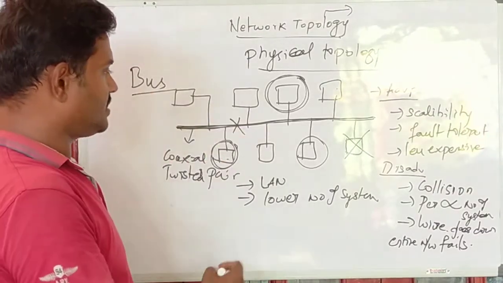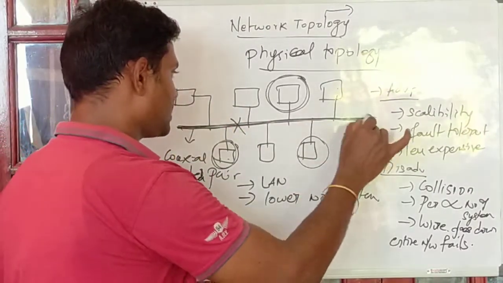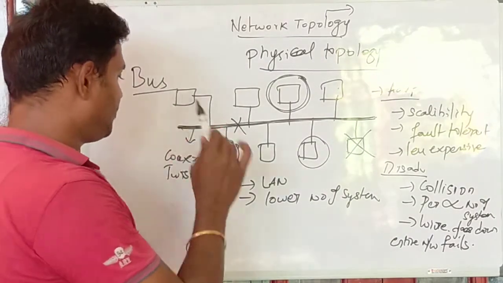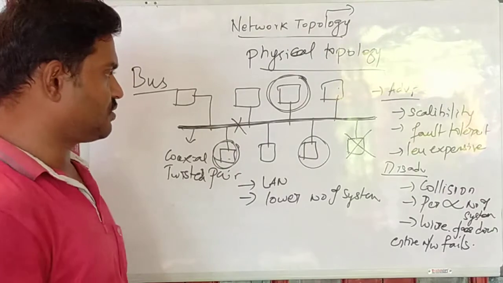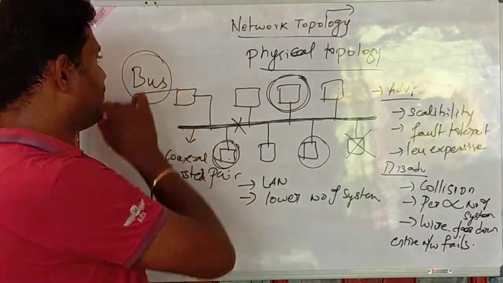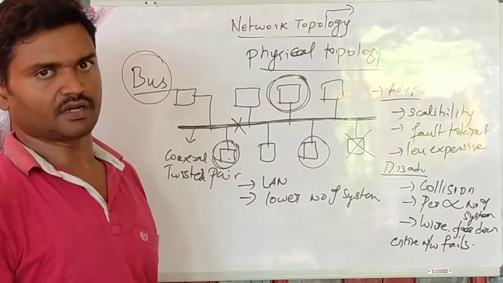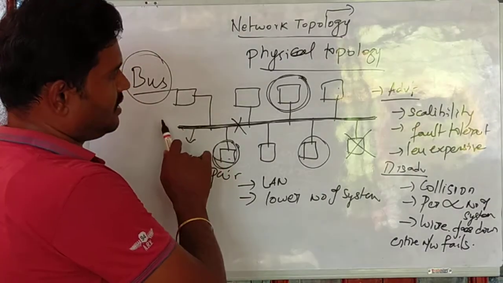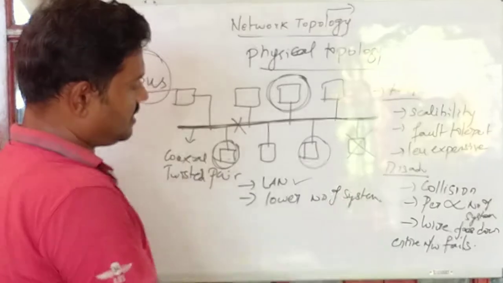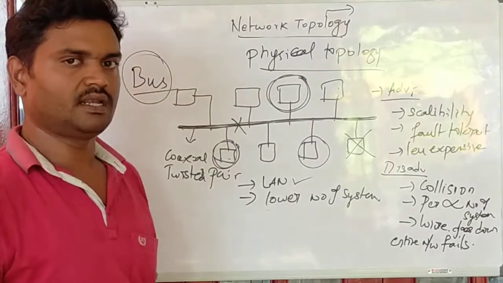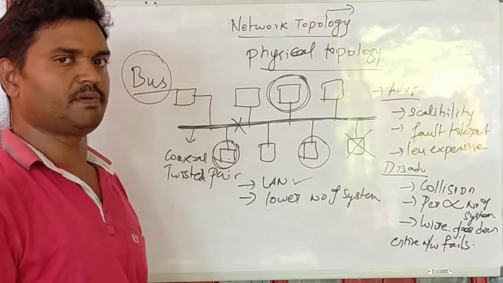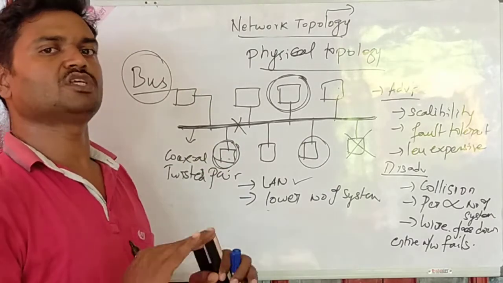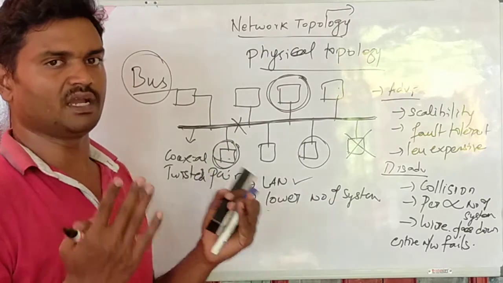I'll repeat it once again. All the N systems are connected through a single common medium called a wire. The wire may be coaxial or twisted pair cable. The major application of bus topology is purely the LAN network, connecting to a local area network. The performance of the bus topology depends on the number of systems connected. So we recommend bus topology only for smaller networks, not for bigger networks.